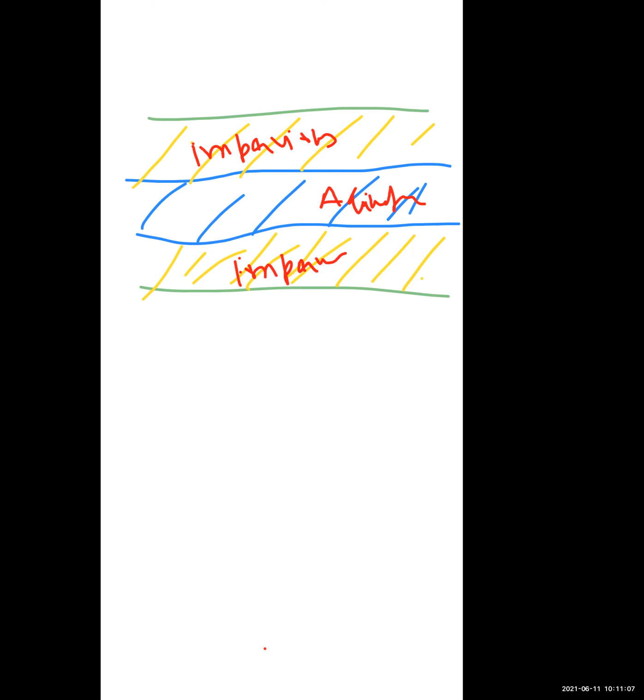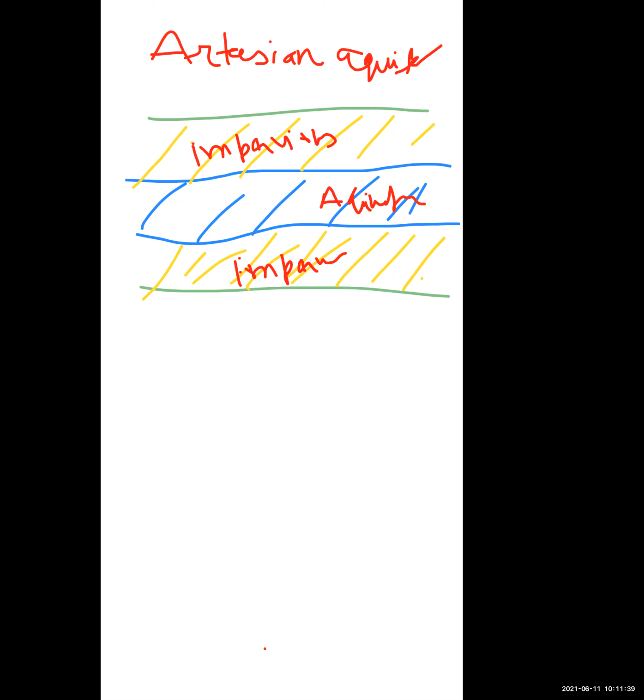So when an aquifer is confined on its upper and under surfaces by impervious rock, or we can say aquiclude, then it is known as a confined aquifer or artesian aquifer.